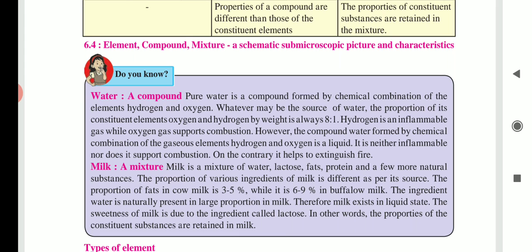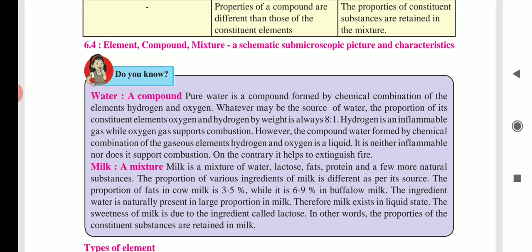Hydrogen is an inflammable gas while oxygen gas supports combustion. Inflammable means what? Easily catches fire. And combustion means what? It helps in the burning of fire.